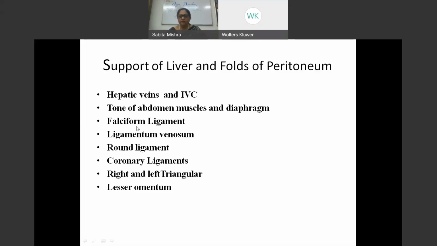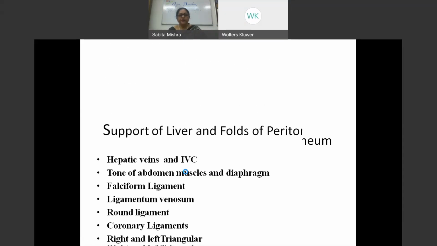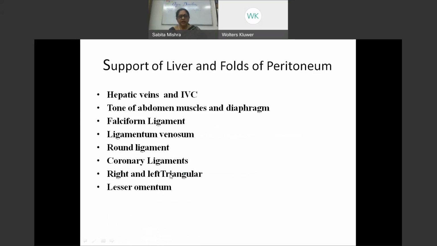The liver itself is a very vascular structure. It's pliable, and that is the reason why it's covered by a capsule which is called Glisson's capsule. The anterior abdominal muscles and the diaphragm, their tone supports the liver from the anterior and superior side. These ligaments are not very strong because they are folds of peritoneum. But the right and the left triangular ligaments need to be cut if we want to mobilize the liver. For mobilization of the liver, the right and the left triangular ligaments have to be removed.